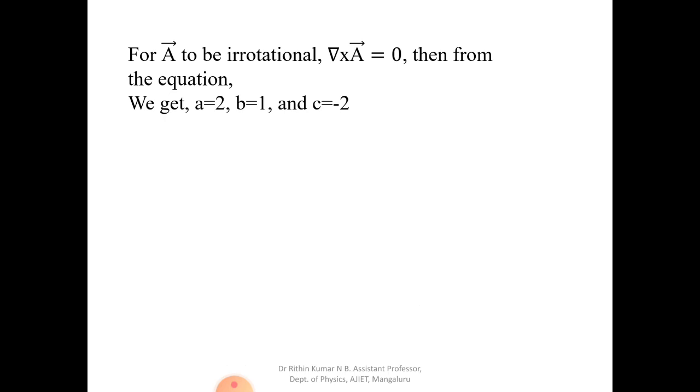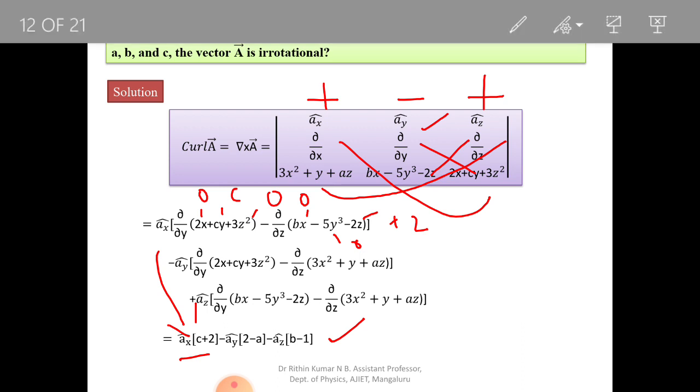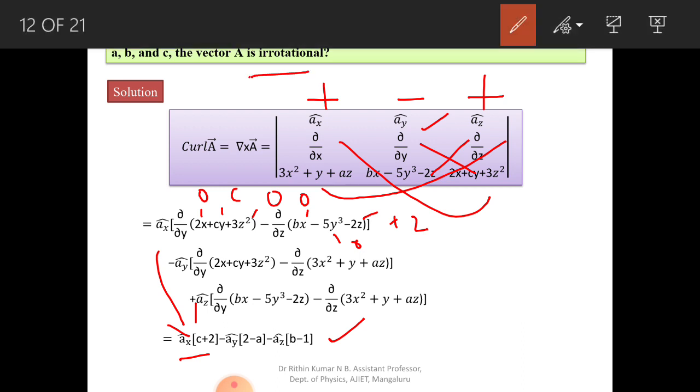for a to be an irrotational vector, so it is given a is an irrotational vector. You can see here the previous slide. So you can see here we have given that a is irrotational. Here it is given that a is irrotational. For a to be an irrotational vector, as I told, curl of a is always equal to 0.